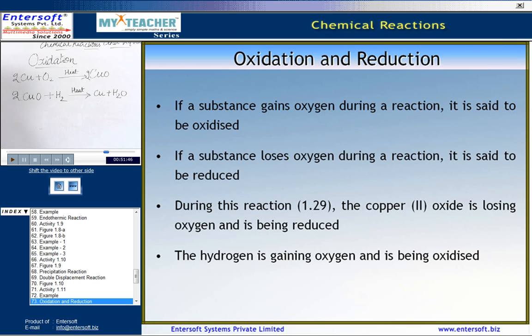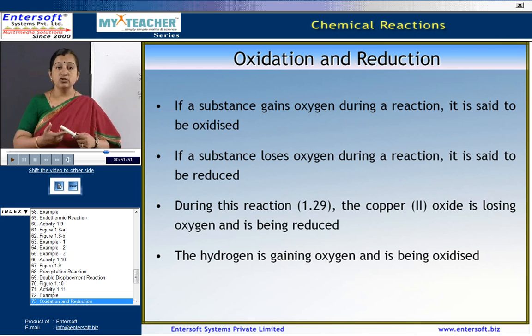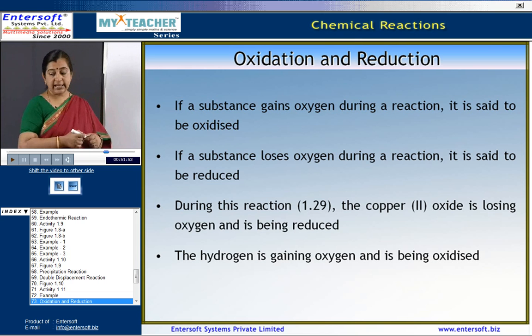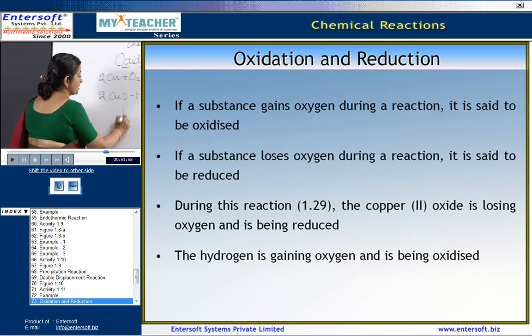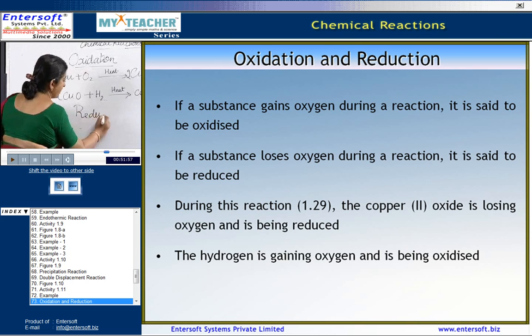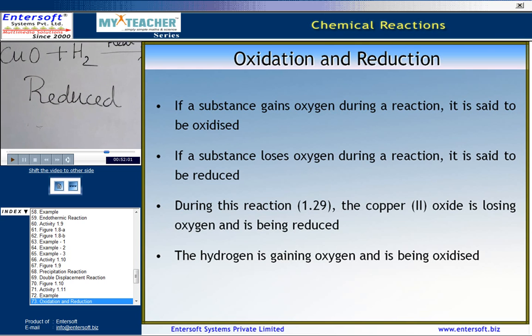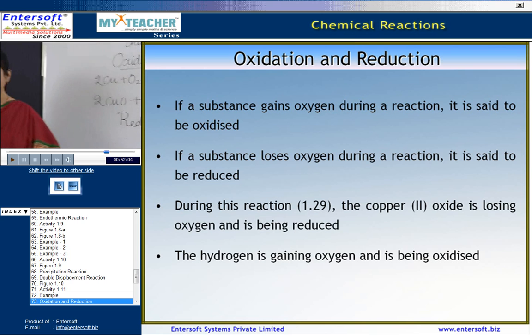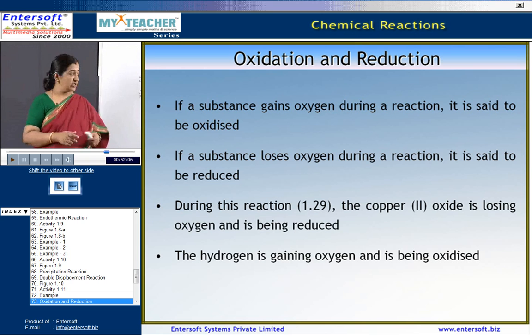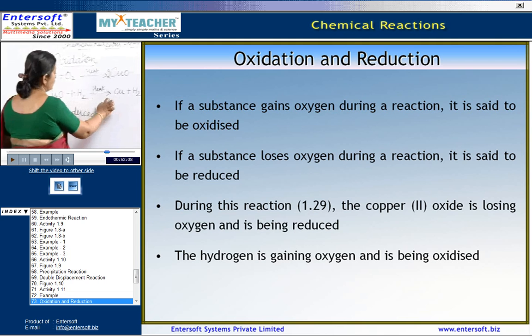Now, what do you think happens when it loses oxygen? When the substance loses oxygen, then we say that it is reduced. During this reaction, the copper oxide is losing oxygen and is being reduced.